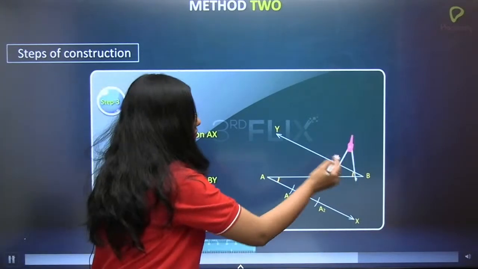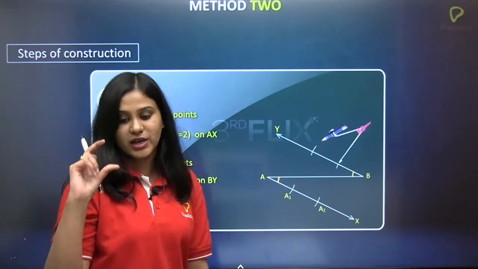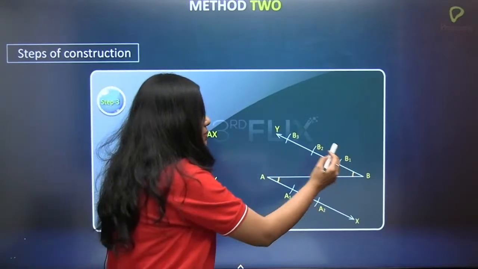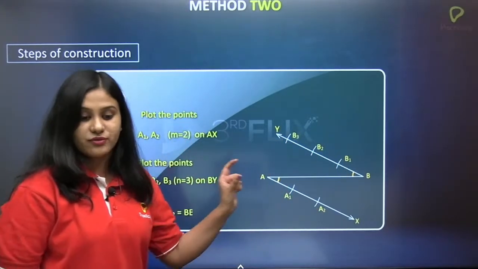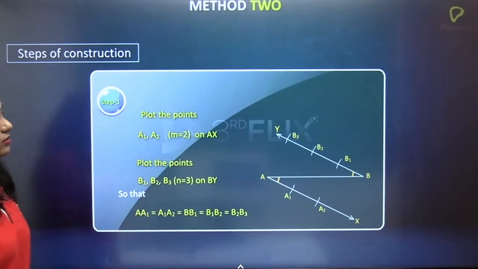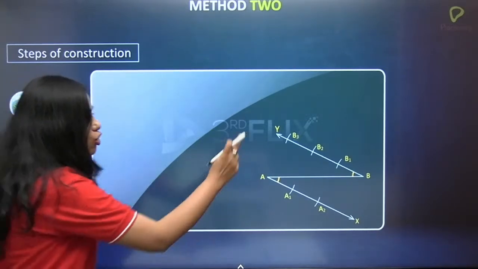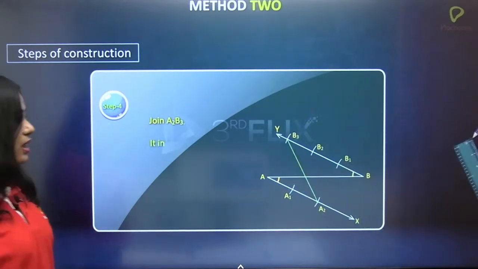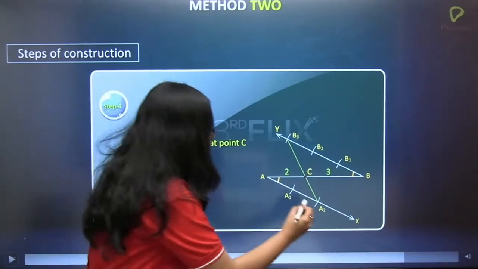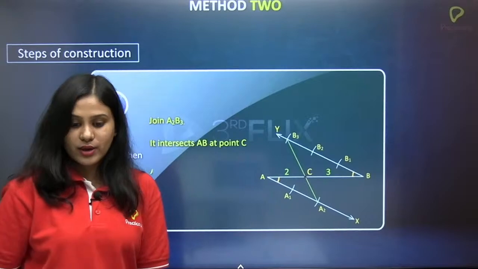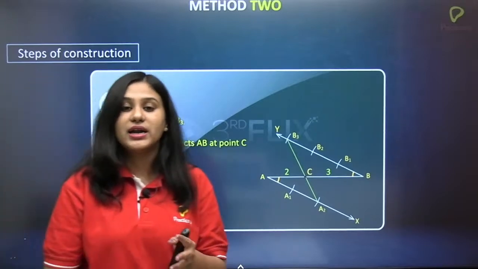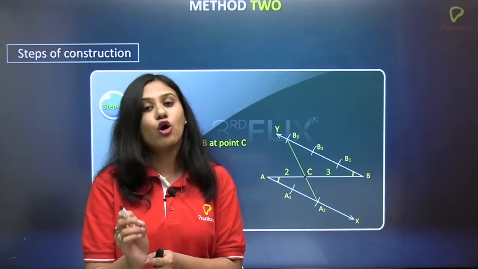Now again in BY, you have to take 1 unit, place the needle of the compass at B and put 3 arcs with the same radius. So name them as B1, B2, B3. Now if you observe, the lengths B1, B1B2, B2B3 will be the same. You have to make sure all these distances or lengths will be the same. Now what do you have to do? Since it is the ratio of 2 is to 3, join this A2 here to B3. Why? Because we are dividing the line segment AB in the ratio of 2 is to 3.